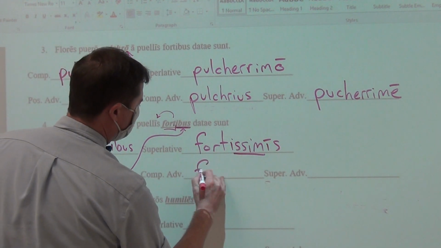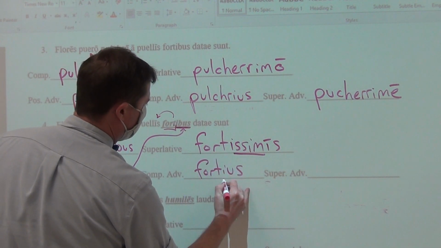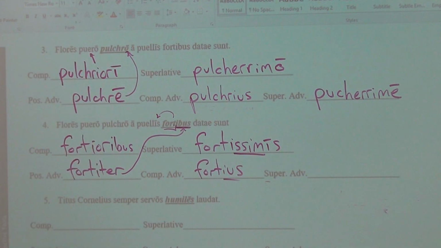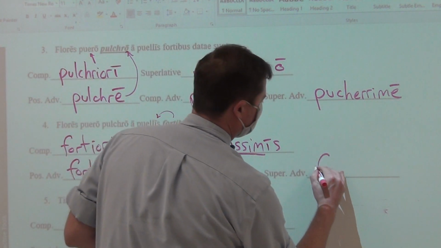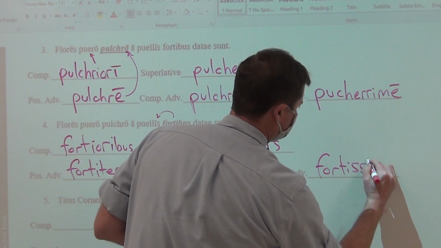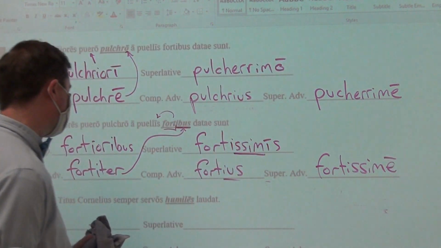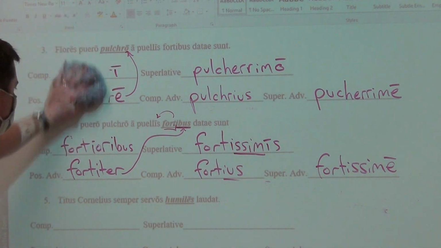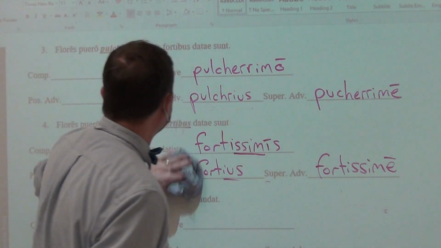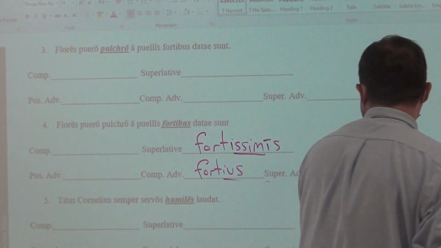Comparative adverb is fortius. Remember, always ius for the comparative adverb. And then superlative, just take that form, snatch off the ending, and long e is what it's replaced with. That's it. All right. Hopefully you're writing these down and going to get yourself an easy free 100 by simply watching this video.